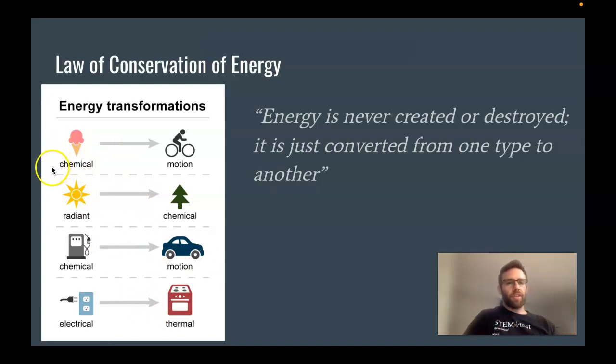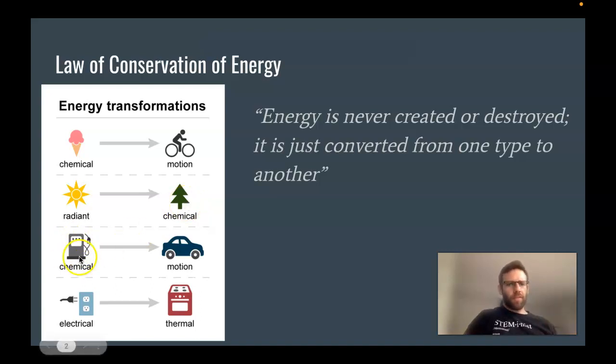So we have chemical energy, like from food that we eat. There's all these different molecules, and our body breaks down those molecules, and we can use them for energy for our muscles, and we can do some kind of motion, what we call kinetic energy. Radiant energy, or solar energy or electromagnetic energy, whatever you want to call it, can be used to keep plants alive, and they can do photosynthesis. They're pretty much doing a chemical reaction to use that energy to make sugar.